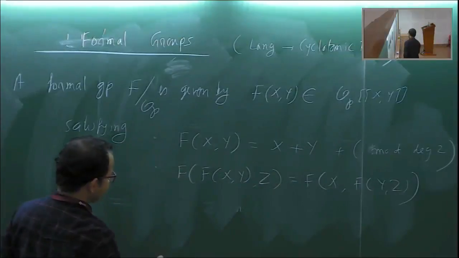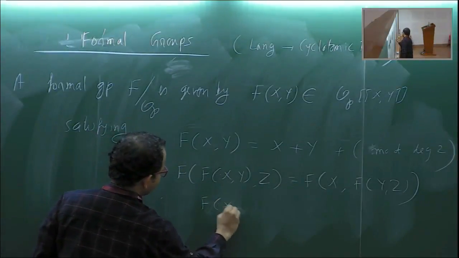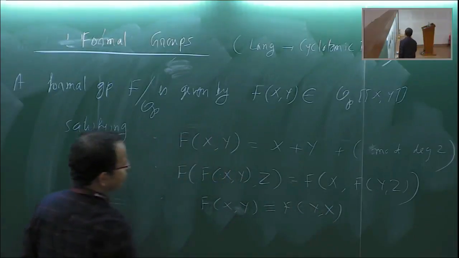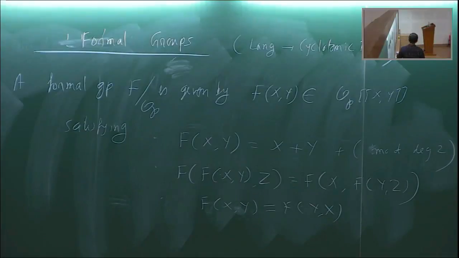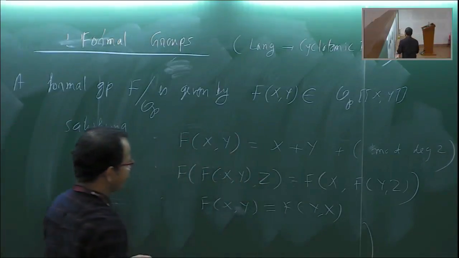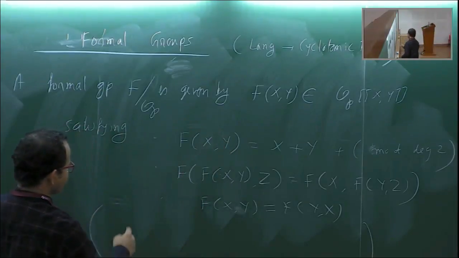Okay, and that f of y is f of yx, so it's commutative. Okay, then these three properties are sufficient to say that every x will have an inverse also. So this will guarantee that this is a group law.